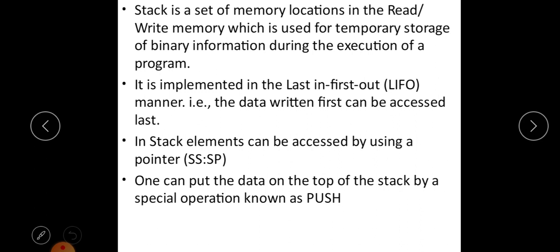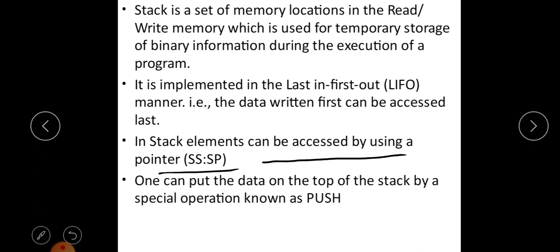So stack can be accessed by using the pointers SS and SP, where SS is the stack segment and SP is the stack pointer register. As we know, to access the memory we require a 20-bit physical address in the 8086 microprocessor, and this 20-bit physical address consists of two parts: base address plus offset address.